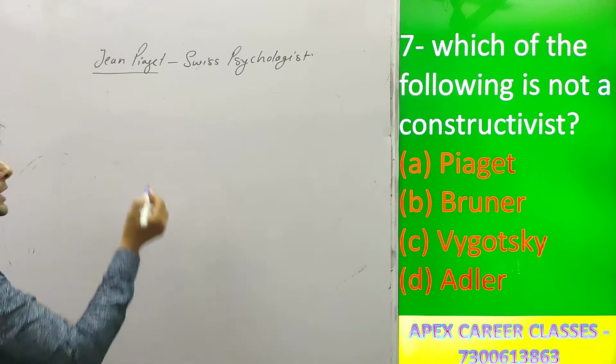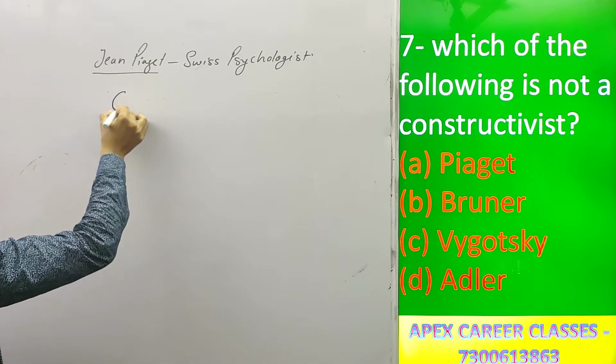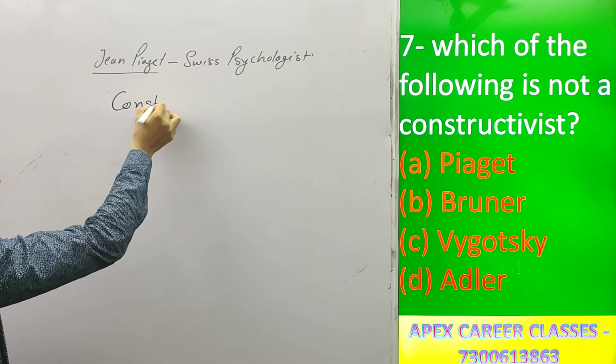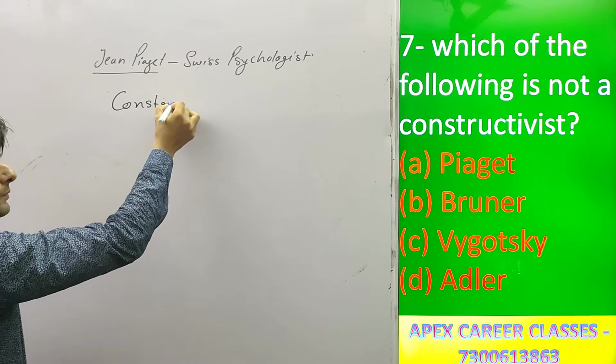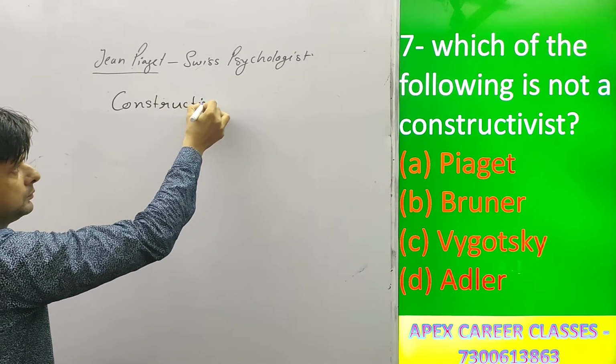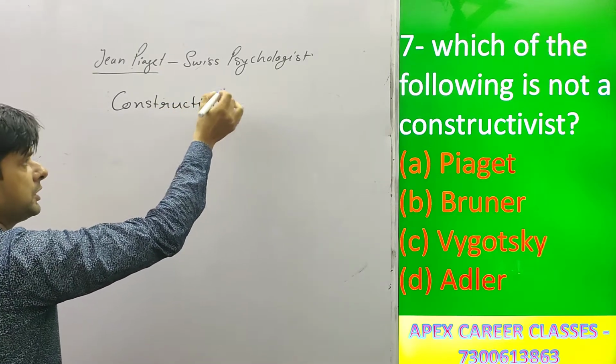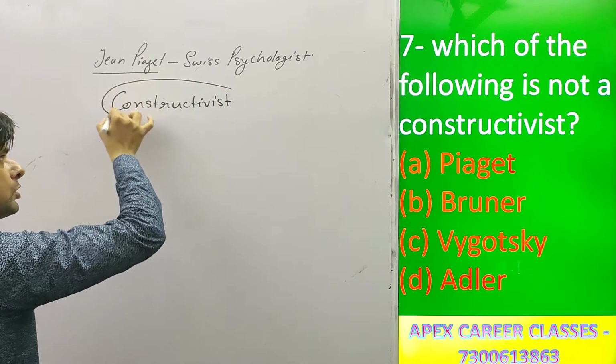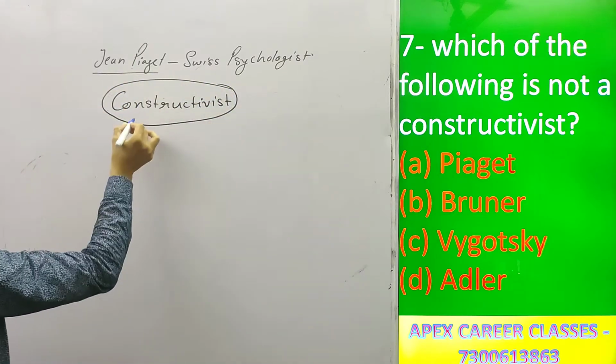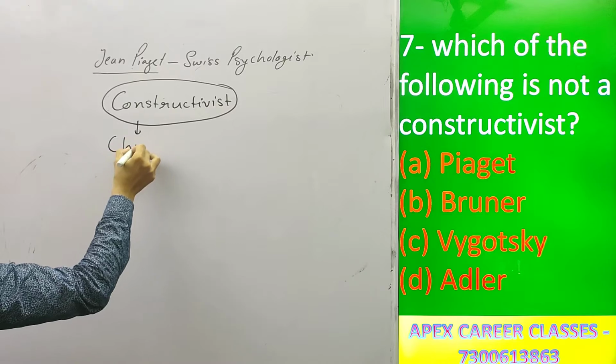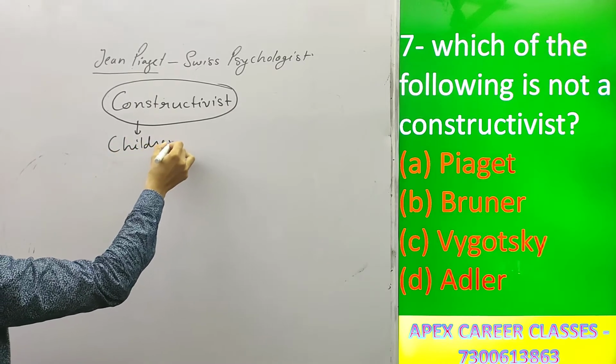At first, it is better you know the meaning of constructivist, or you can say constructivism. Constructivists are the psychologists who strongly believe that children construct their own ideas about this world.